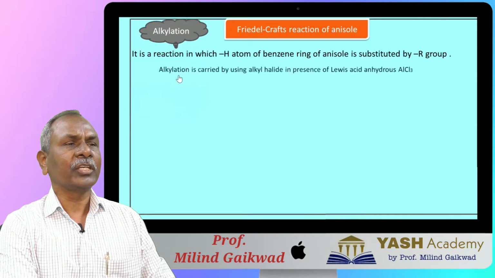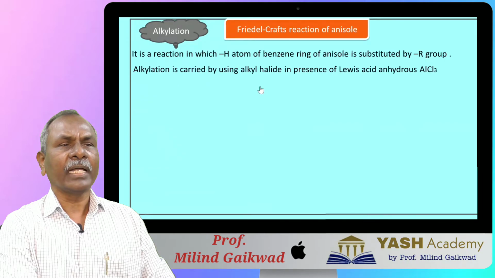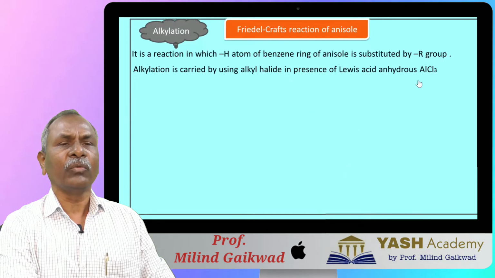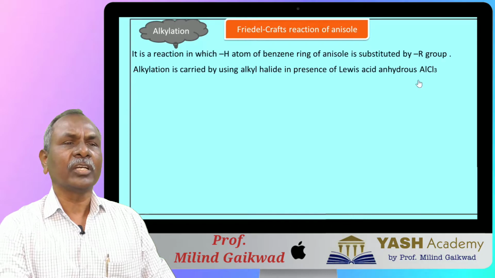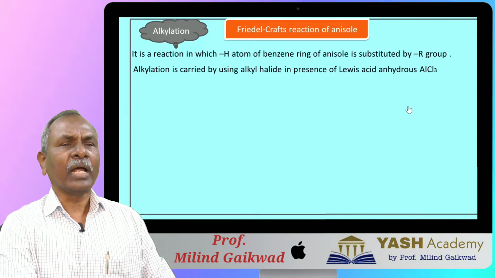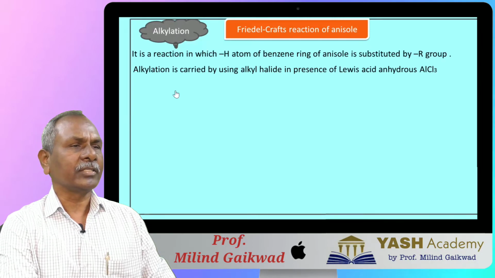So alkylation is carried out by using alkyl halide, particularly alkyl chloride, in presence of Lewis acid, anhydrous aluminum chloride. In this reaction, aluminum trichloride acts as a catalyst.